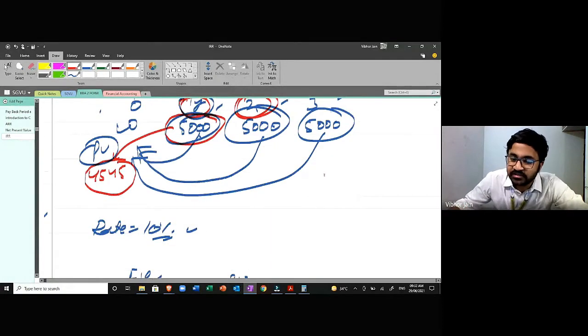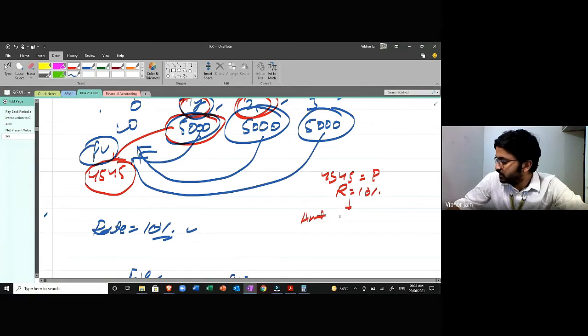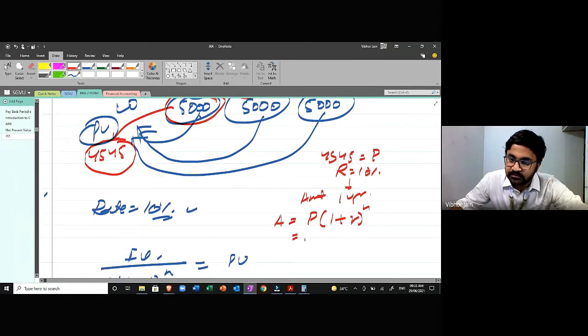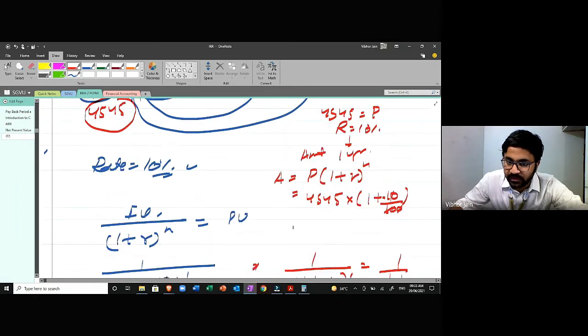Okay, let's say the question says 4545 is your principal. Rate is 10%. What will be the amount after 1 year? How will you calculate? Amount is equal to principal into (1 plus r) raised to the power n, right? So principal is 4545 into 1 plus 10 upon 100. This is 0.1, so basically it is 4545 into 1.1.